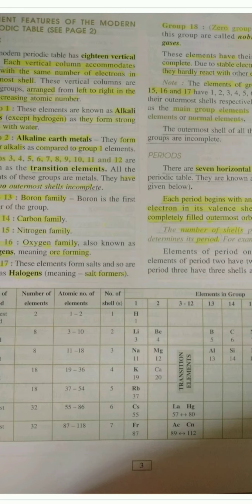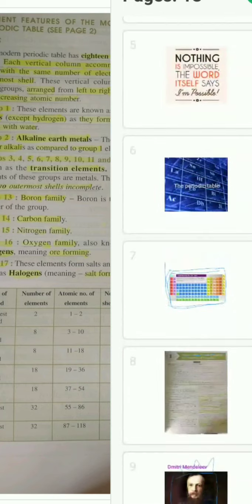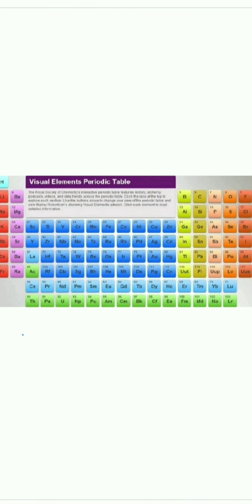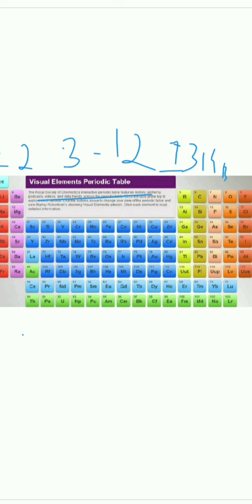Now we will learn about the naming of the groups. So let's move to the periodic table. This is a periodic table. Naming of the groups: this is group 1, this is group 2, this is groups 3 to 12. This is group 13, this is 14, this is 15.